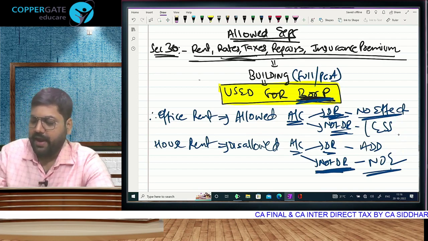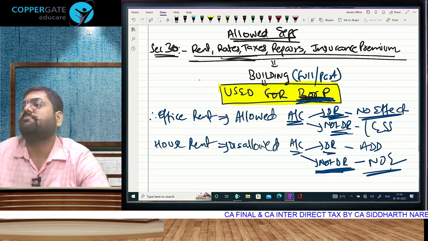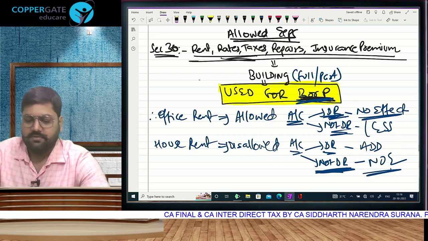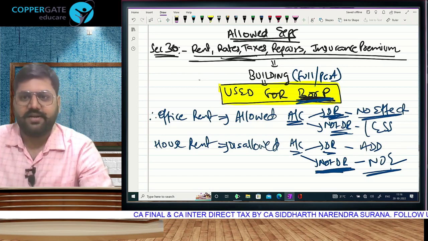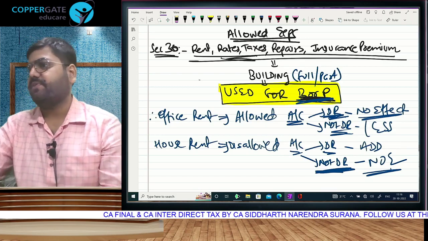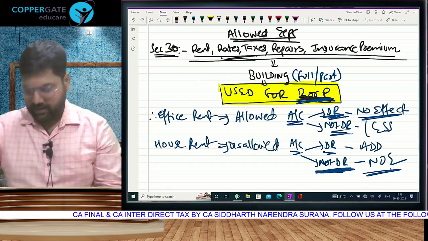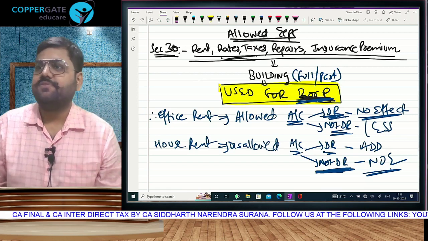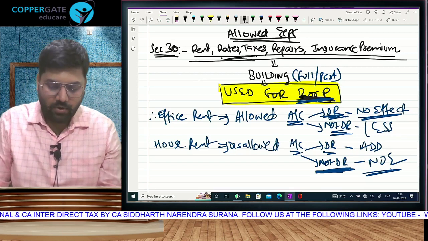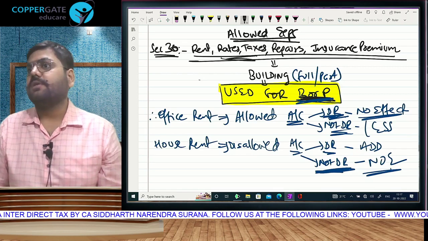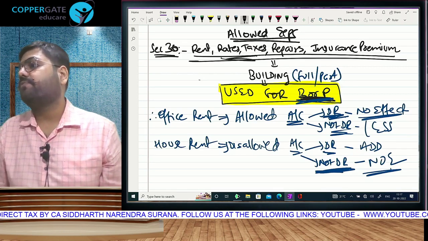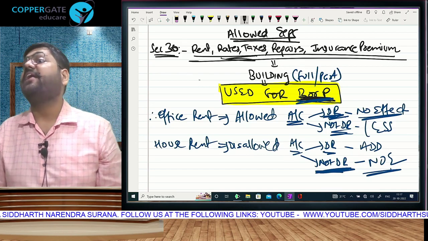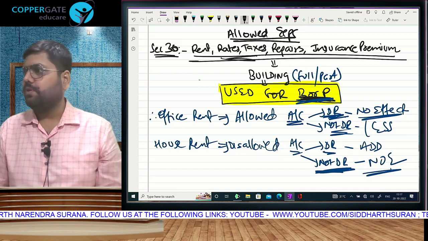Add less no effect is your ultimate mantra to get marks in PGBP, ultimate मंत्र, समझा क्या? तो rent, rates, taxes, repairs and insurance, which asset, building, criteria क्या, used for the purpose of business and profession, तो allowed, और अगर home का हुआ तो disallowed. Knowing tax effect is not enough. आगे क्या? Go check your accounts and then take a call, add less or no effect.